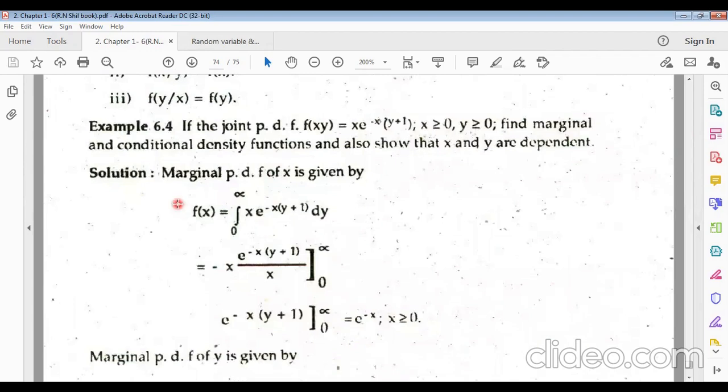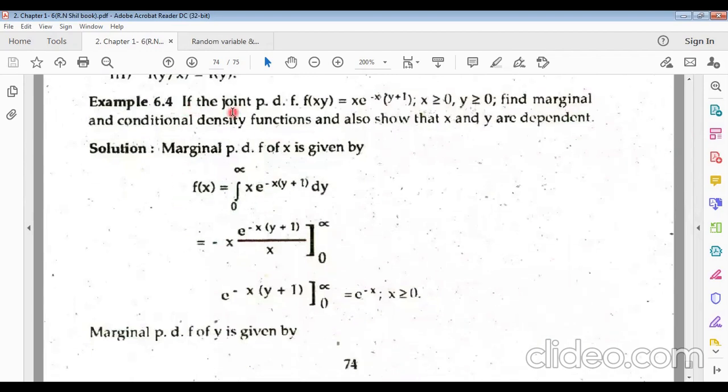Now the interesting example. If the joint probability density function f of xy equals x into e to the power minus x into y plus 1, where x is non-negative and y is also non-negative, find the marginal and conditional density functions, and also show that x and y are dependent, that means not independent.